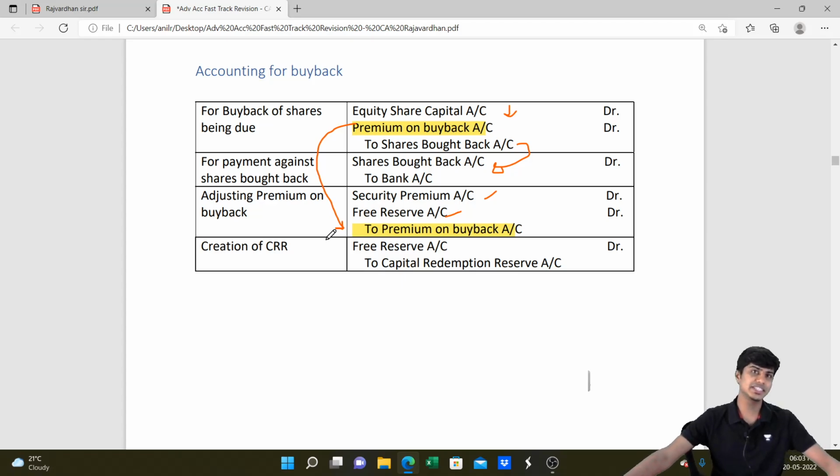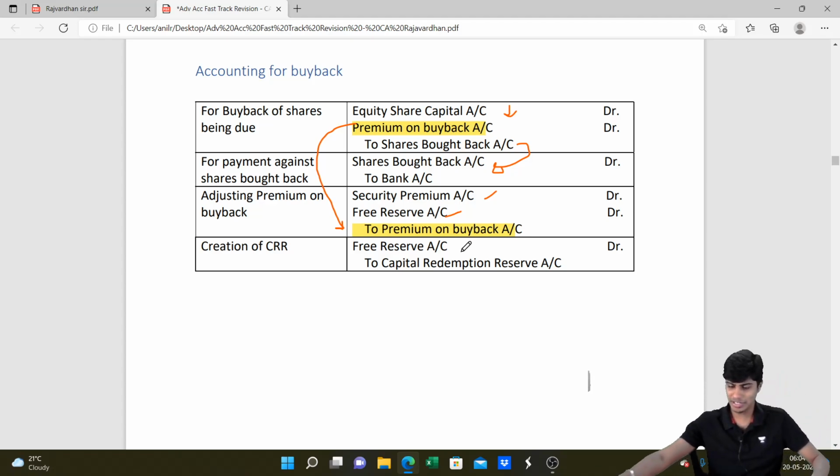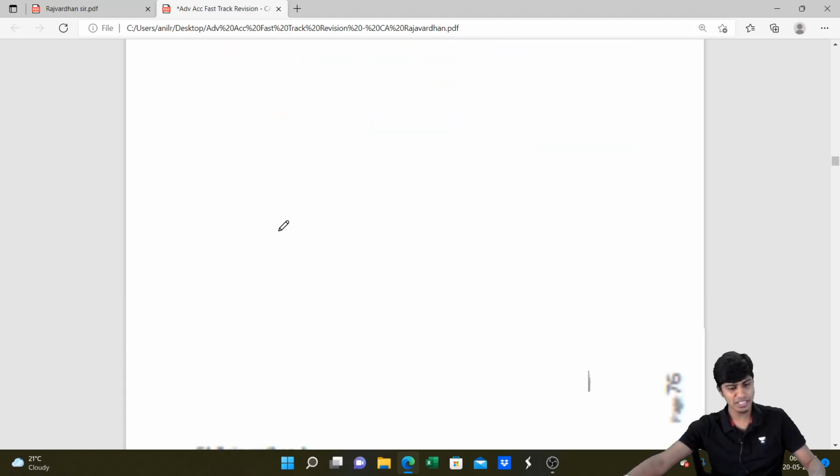And finally we create CRR. In order to create CRR, we'll write free reserve account debit to capital redemption reserve account. Let me repeat, the entry is free reserve account debit to capital redemption reserve account. Free reserves are decreasing, general reserve, P&L account. What is increasing? Capital redemption reserve will be increasing. Got it, guys? I hope you all understood what I was discussing here.